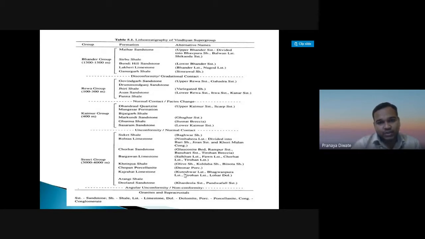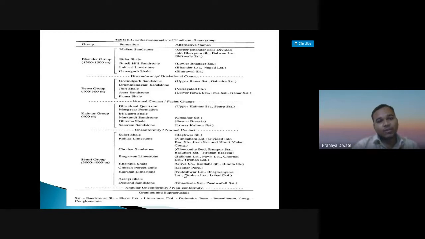Then the Kaimur group has the Sasaram sandstone, Ghurma shale, Markundi sandstone, Bijaigarh shale, Mansir formation, and Dhandraul quartzite.